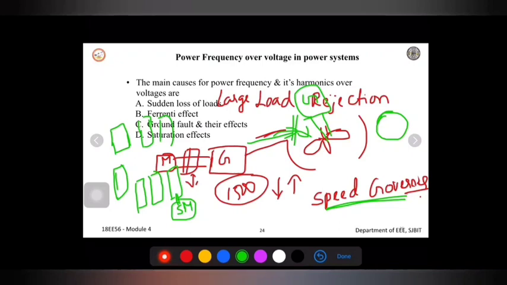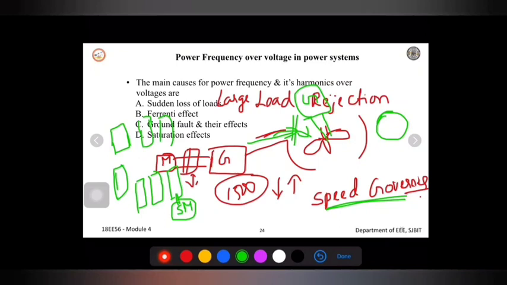Now imagine, because of the sudden loss of load, the speed has dropped. Now I want to increase the speed. What should I do? I have to open the gate further. Instead of 1 degree, I may go with 3 degree. I will give a command for all the servo motors, which will be connected to all the gates in a circular position to the turbine. When I give a command of 3 or 4 degree greater than the previous value, it will open wider, so that a large amount of water can flow into the turbine and the turbine speed can increase and be restored to the normal process.